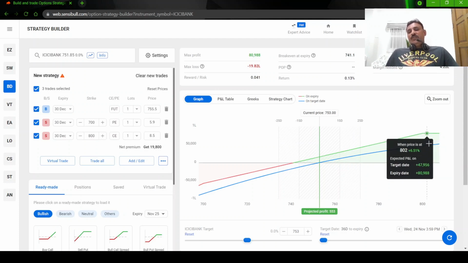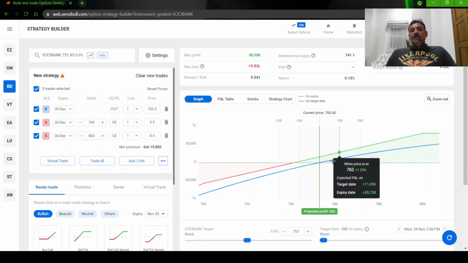So even if it goes above 800, you may be losing money on the call side. Okay. But your stock position underlying would have gained heavily. That will completely offset your losses on the call what you are having. Okay. And it can go further up, but it does not matter. Your profit will be capped at 81,000 rupees only.